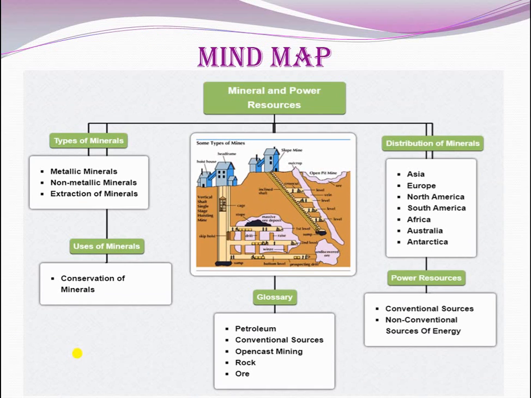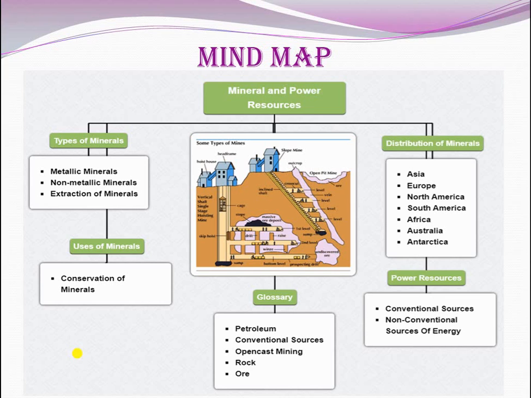Let's see the mind map. Under this mineral and power resources chapter, you learnt about types of minerals, uses of minerals, power resources and distribution of minerals. Under types of minerals, you learnt about metallic minerals, non-metallic minerals and extraction of minerals. Under use of minerals, you learnt about conservation of minerals.